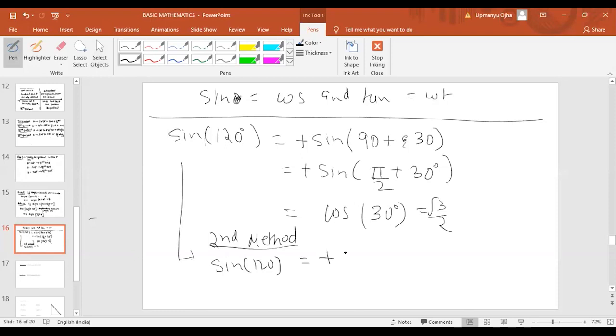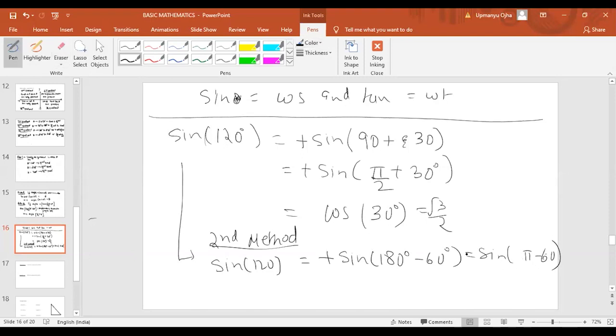Then can we write sine 120 as sine of 180 degree minus 60 degree? Sine of 180 minus 60 degree is sine of pi minus 60. Sorry, pi, not 2 pi, it is pi minus 60 degree.